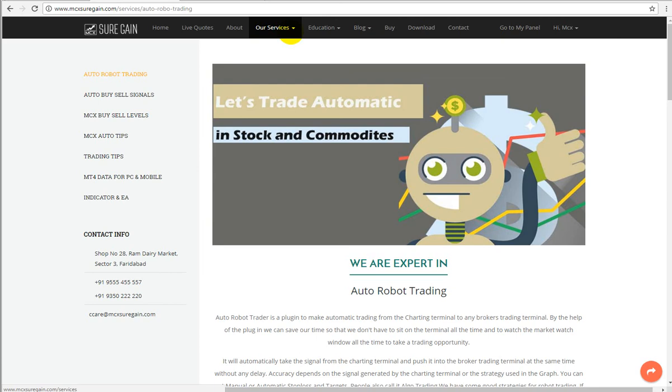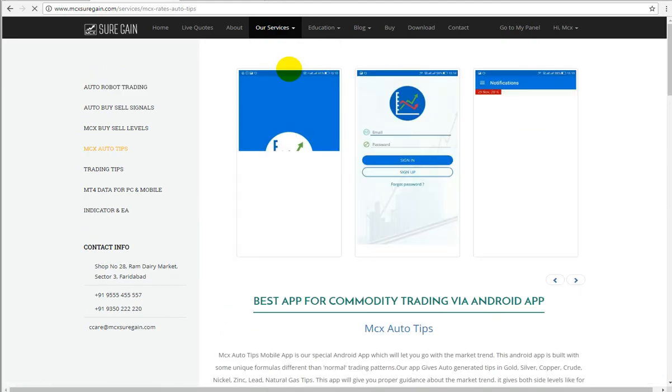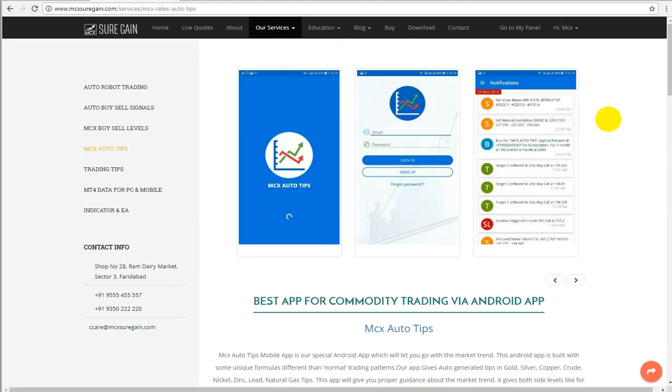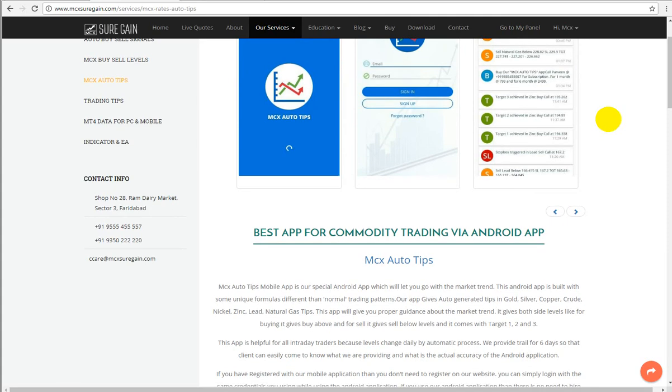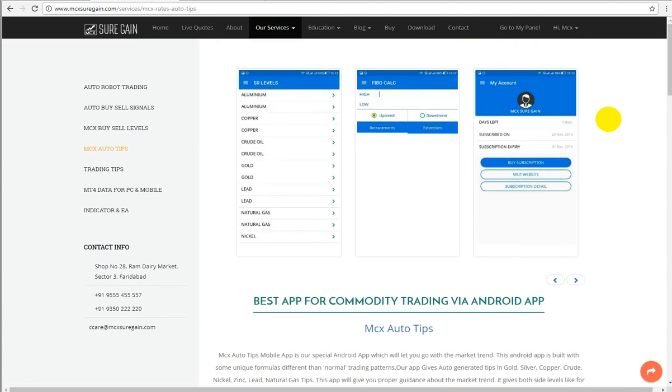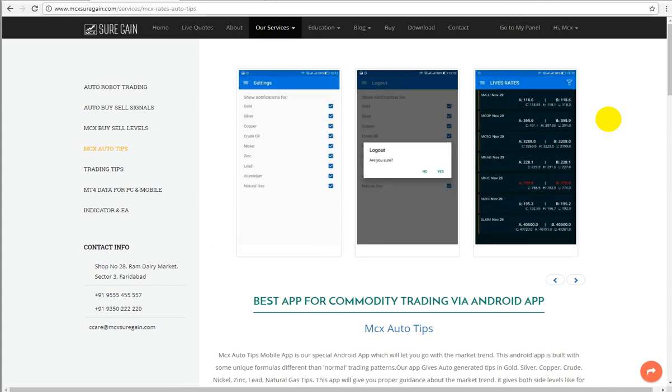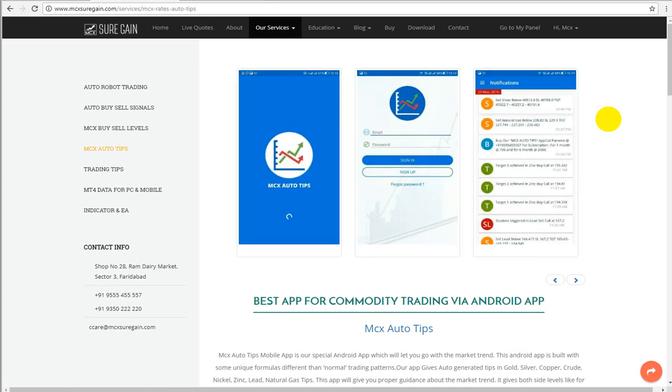If you are a mobile user, you can simply go to our MCX Auto Tips app button. After that, you will get information about our Auto Tips app. You can simply go to the Play Store and type MCX Auto Tips, so that you will get this application on your mobile. You can use this application for 7 days. Thereafter, you have to pay a small amount. You can pay, and then use the application on a monthly, quarterly, 6-month or yearly basis.